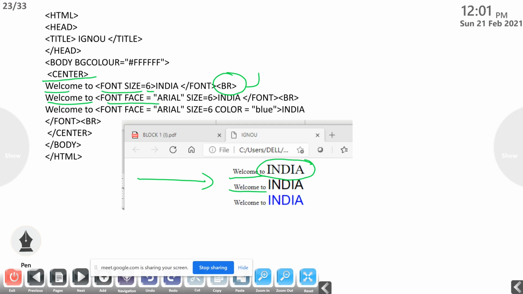Font face equal to Arial, then it will display the text in the Arial face, with size equal to 6, the same size. Then again welcome to, font face equal to Arial, size equal to 6, and we also give the color. Note the spelling, COLOR equal to blue. You can give the color as a color constant, or you can use the hexadecimal value.